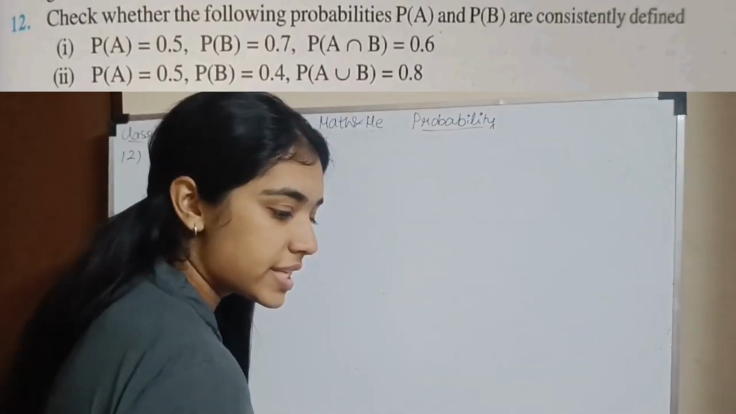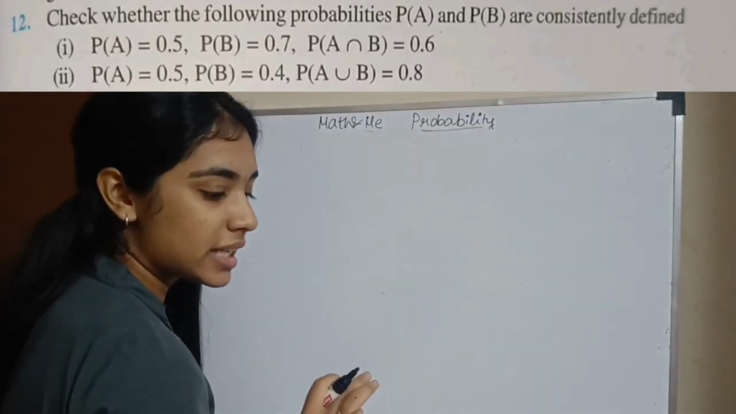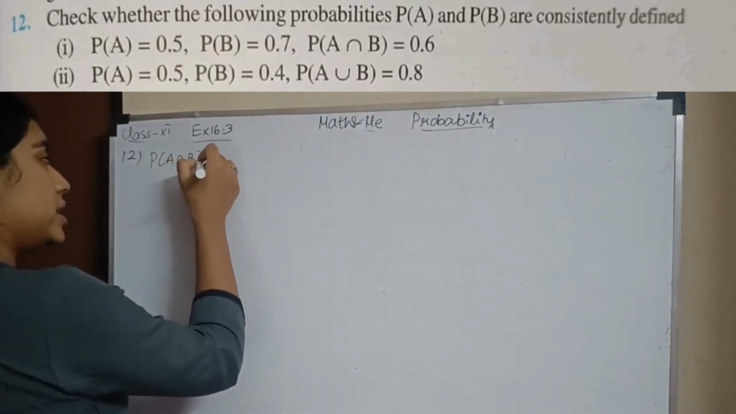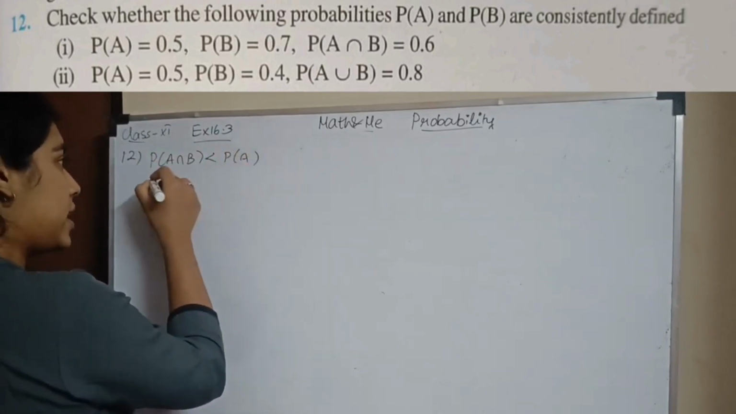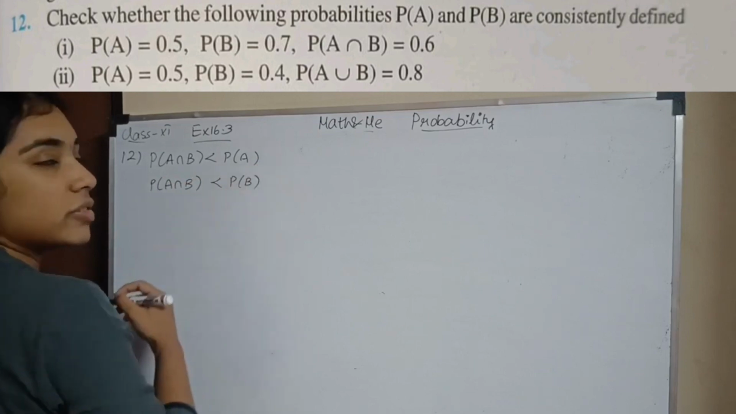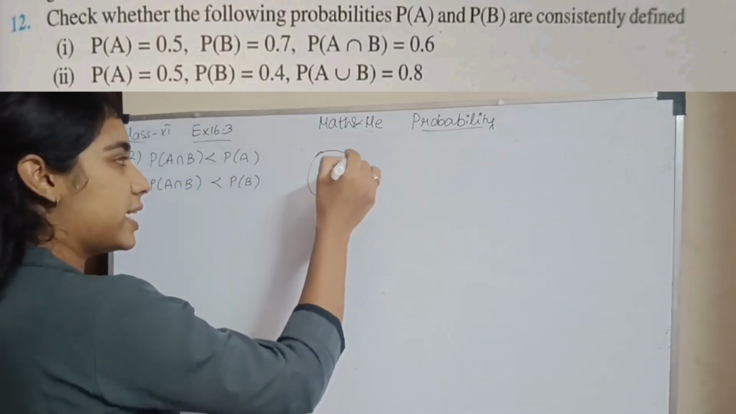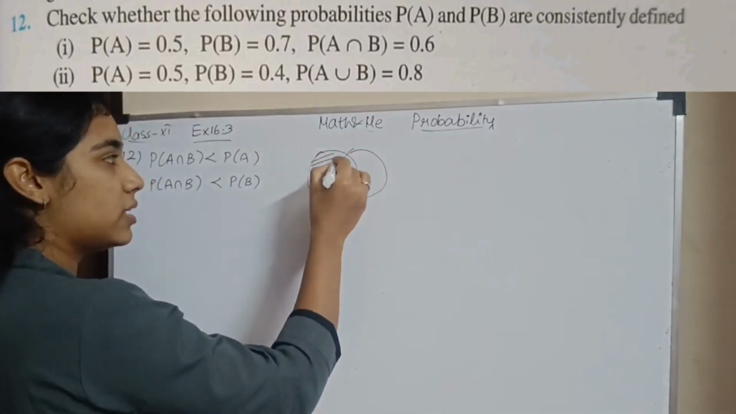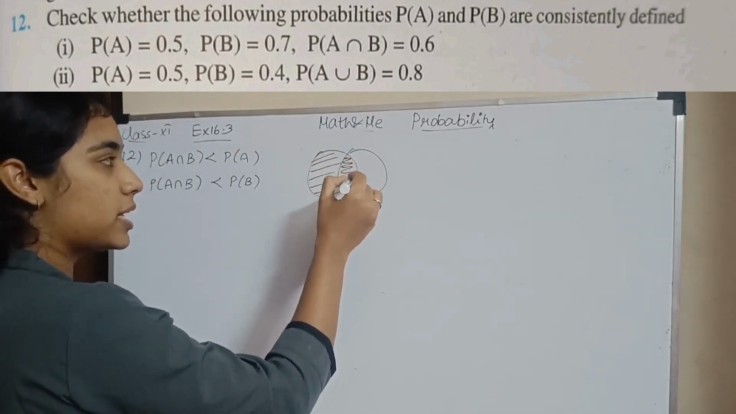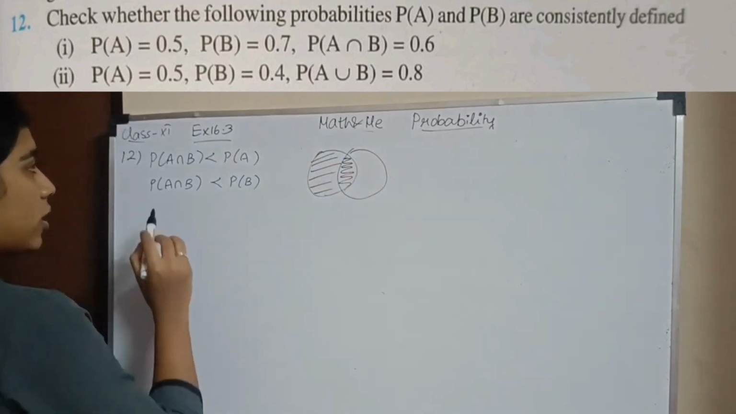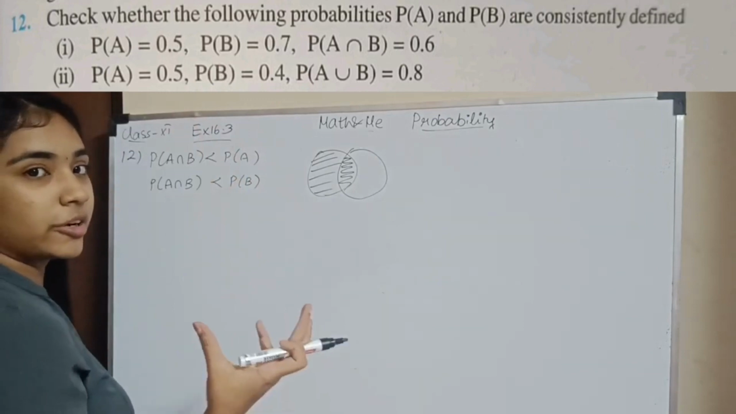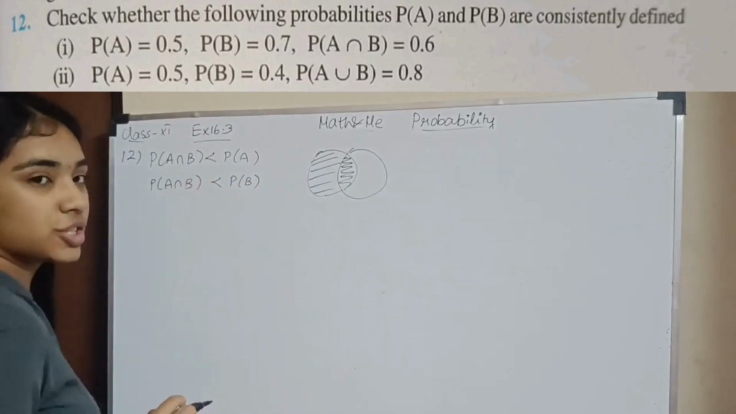Question number 12. Check whether the following probabilities are consistently defined. What does that mean? Probability of A intersection B should always be less than probability of A, and probability of A intersection B should always be less than probability of B. Correct? In a Venn diagram, the probability of A should always be greater than the probability of the intersection. Do you agree? The intersection's probability should always be less than the total probability of A. So this is the condition that you need to check.